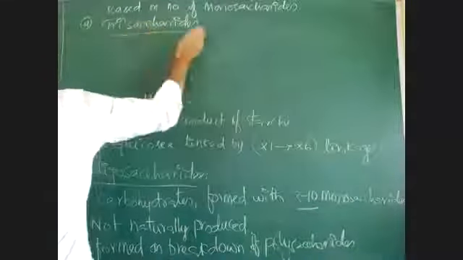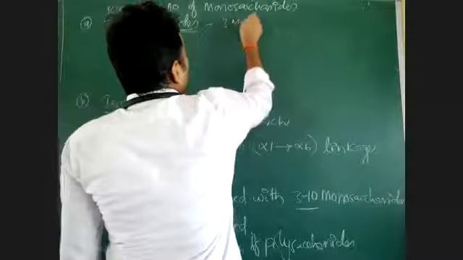These are again divided into trisaccharides. Trisaccharides are those which have 3 monosaccharides.